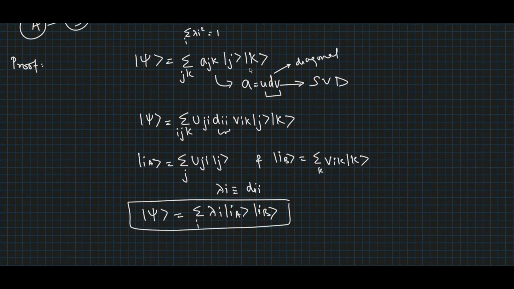Since |j⟩ and |k⟩ are orthonormal, we can check that |i_A⟩ and |i_B⟩ are also orthonormal, such that the inner product of i_A equals 1 and the inner product of i_B equals 1, since u and v are unitary matrices. So now let's talk about the consequences of this result.